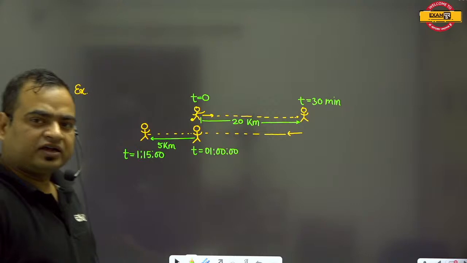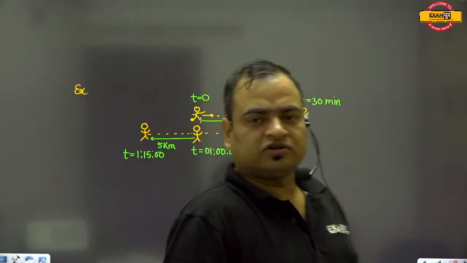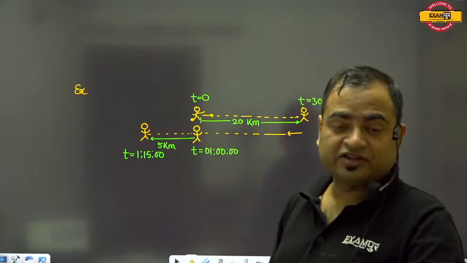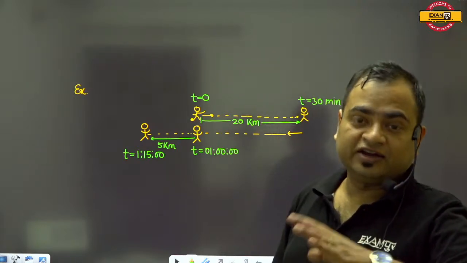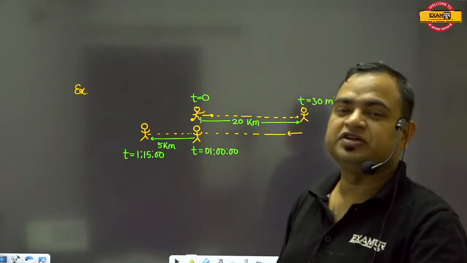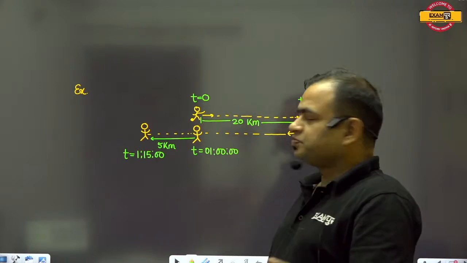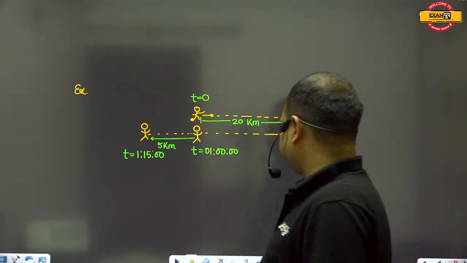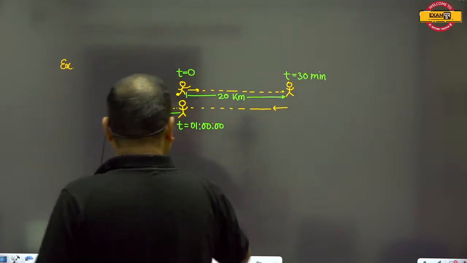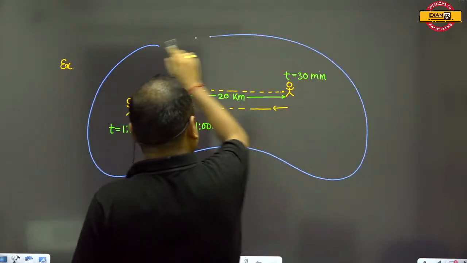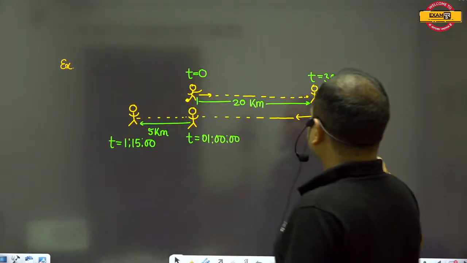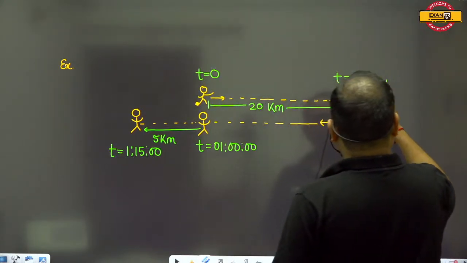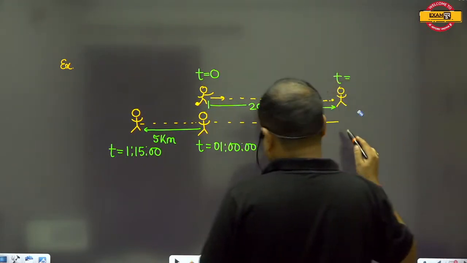Now I can raise a question for you: calculate the average velocity and average speed of this man. You can very easily calculate it, because this is one of the very simple questions. Just solve it as soon as possible, because it is not too difficult.